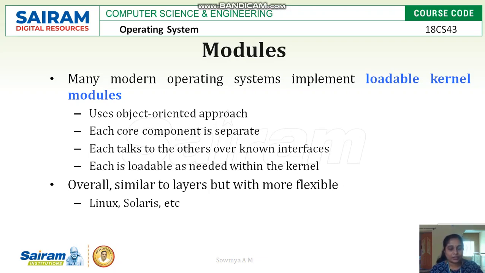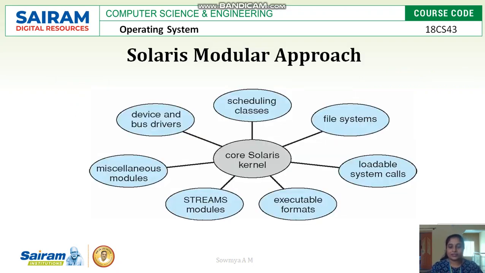So with the object-oriented approach of writing programs and code, the operating system is divided into a core operating system and modules, which makes a loadable kernel module easy to execute. So we have these loadable kernel modules in Linux and Solaris models. Here we have the Solaris modular approach for loadable kernel modules, where the Solaris core kernel is written and all other functionalities are divided into object-oriented or class-wise modules, and these contain different modules.